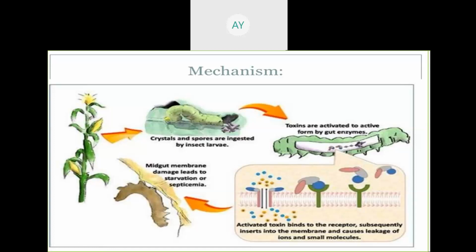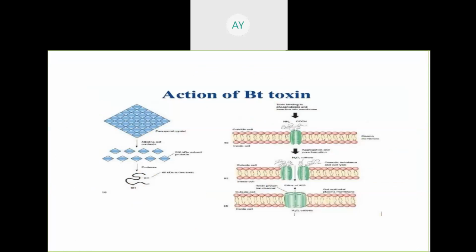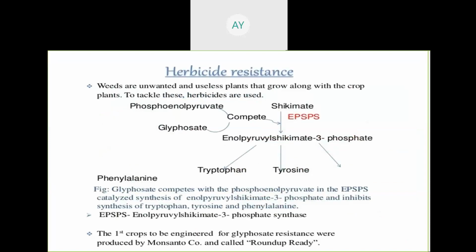it is going to rupture the membrane of the stomach. So this is the midgut membrane, there is an alkaline condition, and it becomes a solid crystal. So this is the action of Bt toxin. Try to know how it is happening. First, it will enter inside the stomach, then it will become a solid crystal form, that is the protein, and it will disrupt the membrane. This is the action.